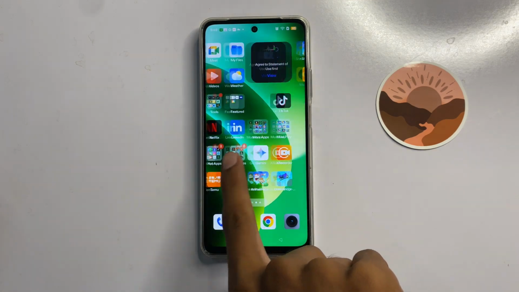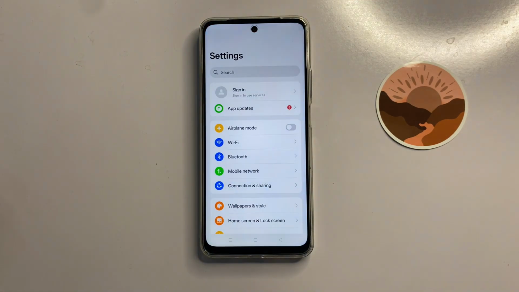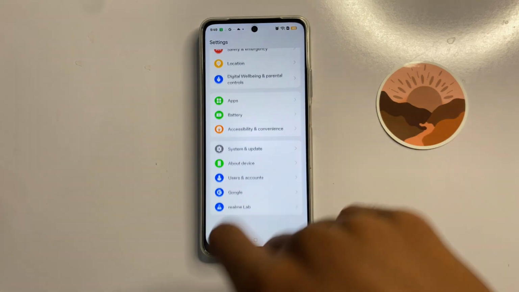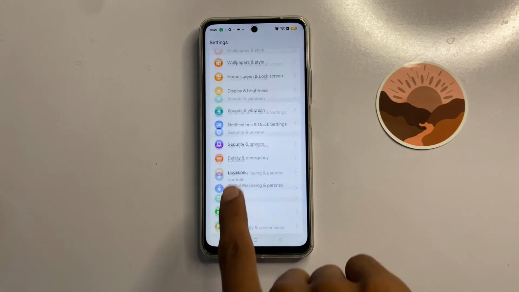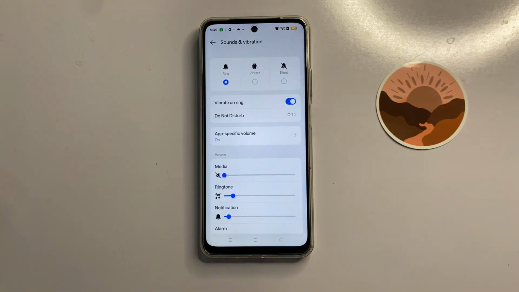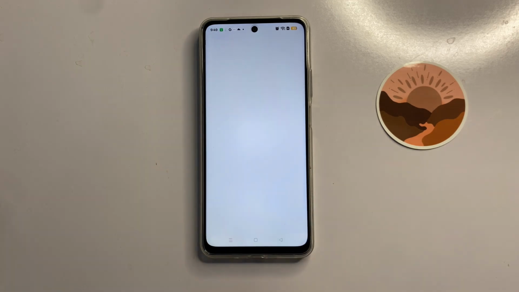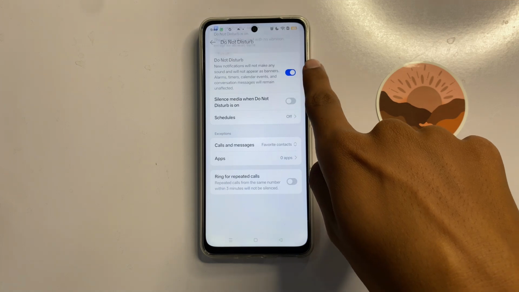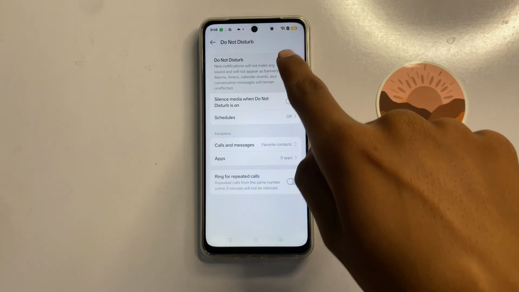First of all, open settings. In settings, scroll down and here you can see the option sounds and vibration. Now click on it and then click on do not disturb. Now here you can check your do not disturb. If you turned on your do not disturb, then turn it off.